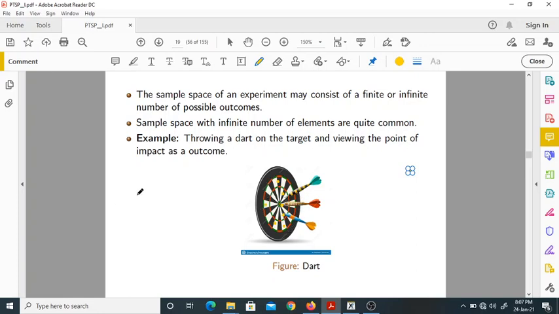Furthermore, you cannot write all those points as a list. It is not possible to write all the points of impact as a list. That's why we say this is an uncountable sample space.